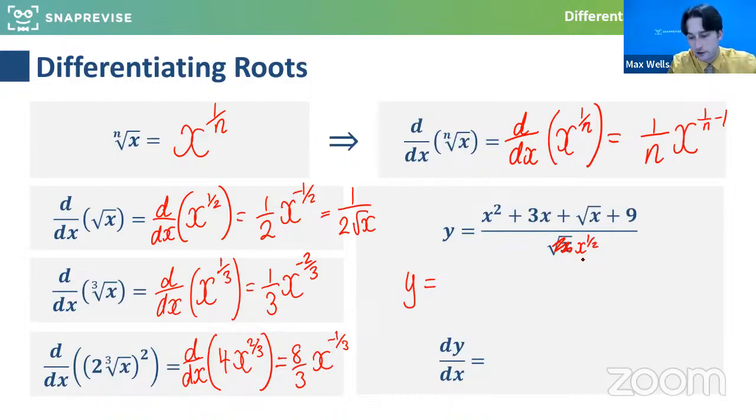So I could think of x to the 2 divided by x to the half would be x to the 3 over 2. And 3x divided by x to the half, and that's like x to the 1. That would just become 3x to the half. Superb. And now x to the half divided by x to the half, or root x divided by root x is 1. And then this would become 9x to the minus a half.